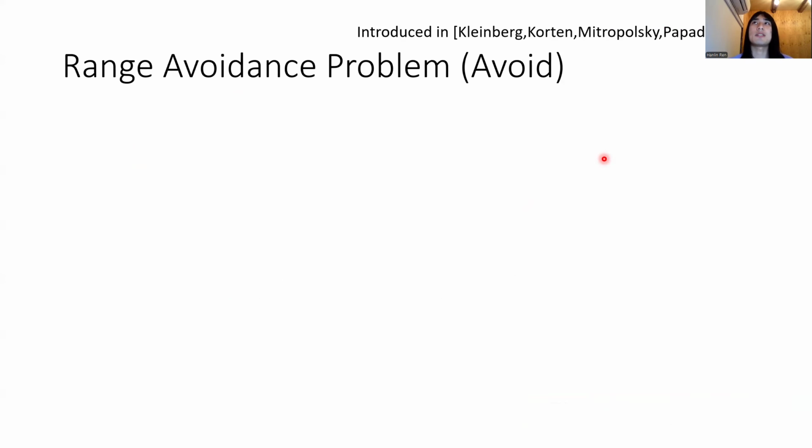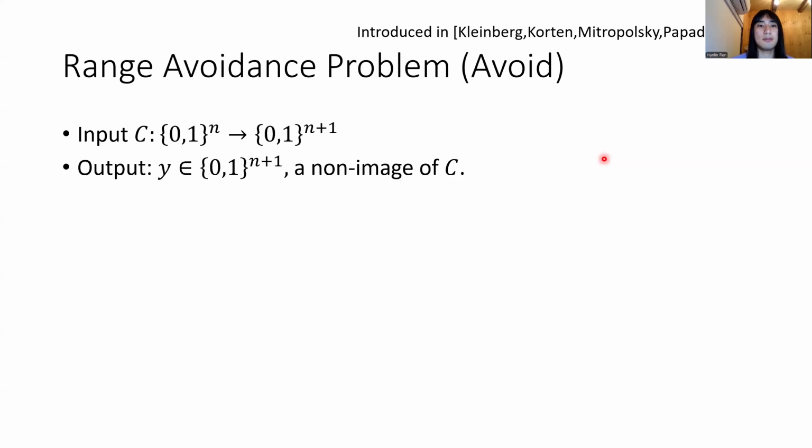Now, after presenting our results, let's talk about the range avoidance problem. What is this problem? Why does solving this problem imply circuit bounds? In this problem, you are given an input circuit C from n bits to n plus 1 bits, and your output is a string of length n plus 1 that is a non-image of C. So I mentioned that this is a search problem, which means it has a lot of solutions. In fact, this is really a lot because half of the strings are non-images of the circuit.